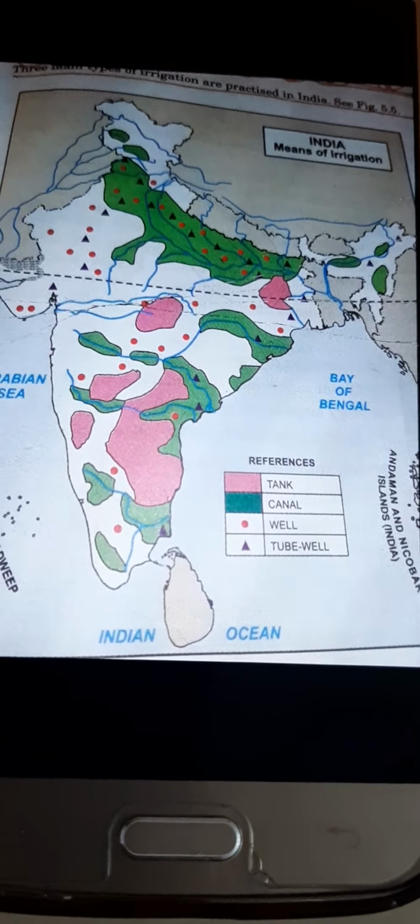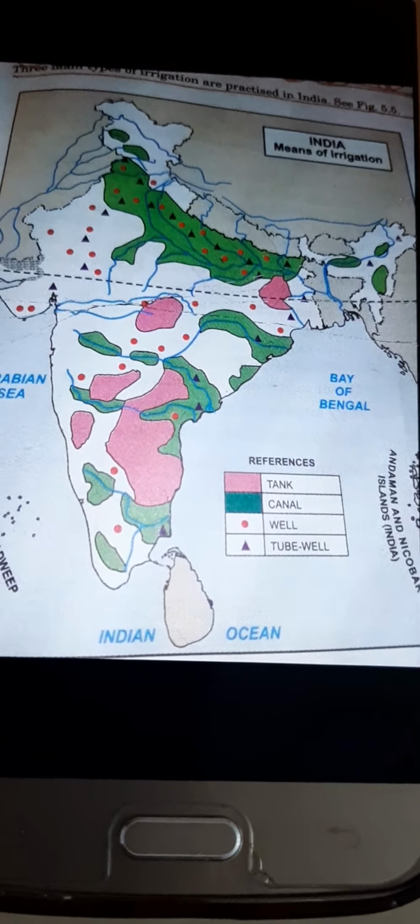We all know that in the northern part of India, the rivers are perennial. Perennial rivers are those which can provide water throughout the year. They are snow fed, meaning they get a continuous supply of water, like Ganga, Yamuna, Brahmaputra and many other rivers. They get continuous supply from the melting glaciers; the glaciers melt in high temperature, and that melt water is continuously added to those rivers.